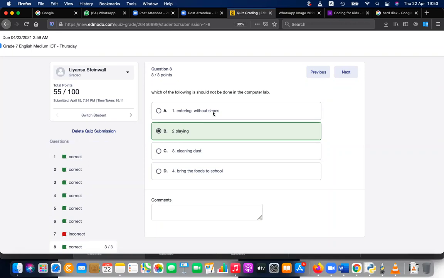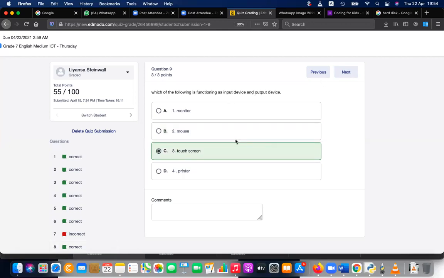It's like minimizing the dust and pollen. If you wear shoes, there might be dust and a lot of dirt coming into the lab. But if you remove the shoes, it's good, and a clean industry is a good thing. Bringing food to the school is a good thing, but bringing food to the lab is not good. But this says bringing food to the school, that is okay. Plane is not the one we should not do in the lab.